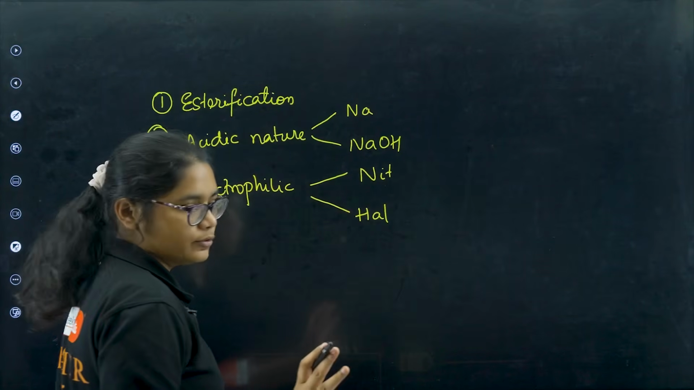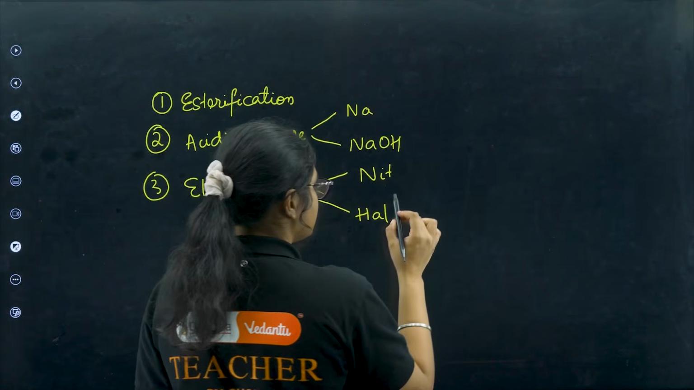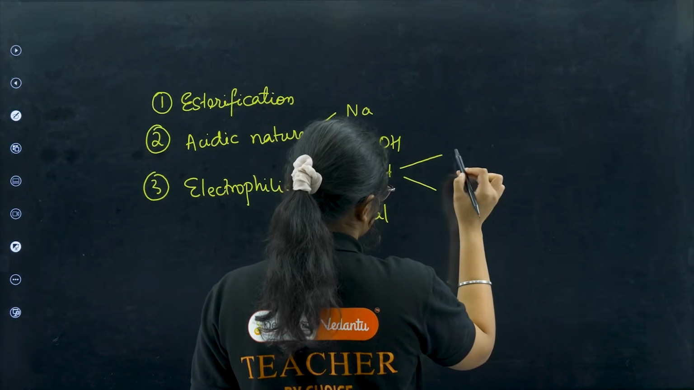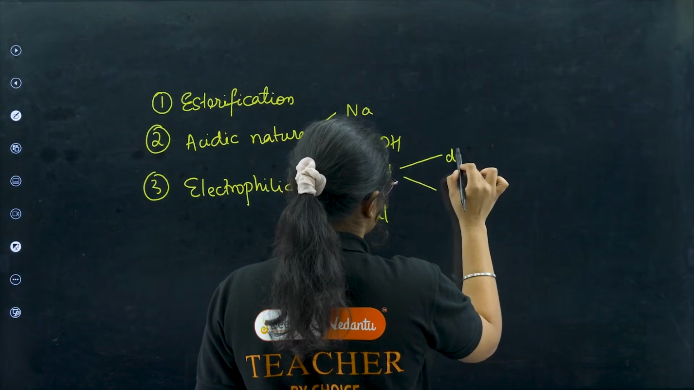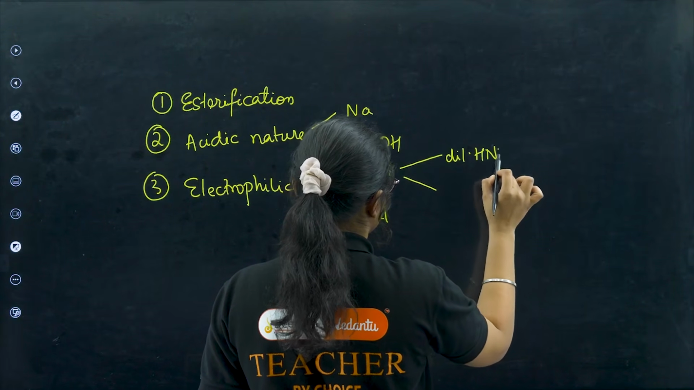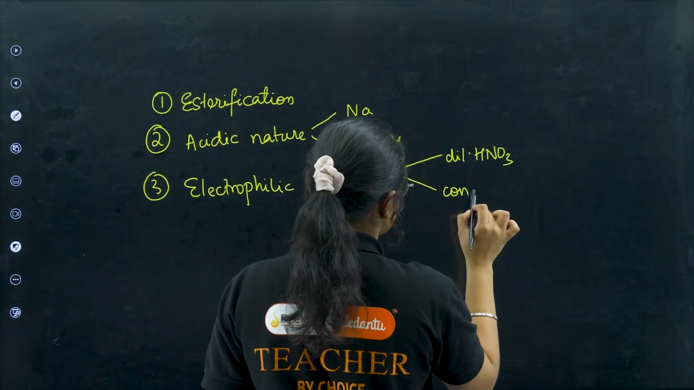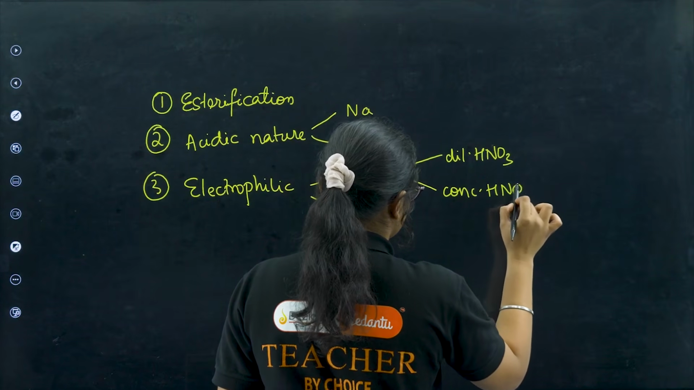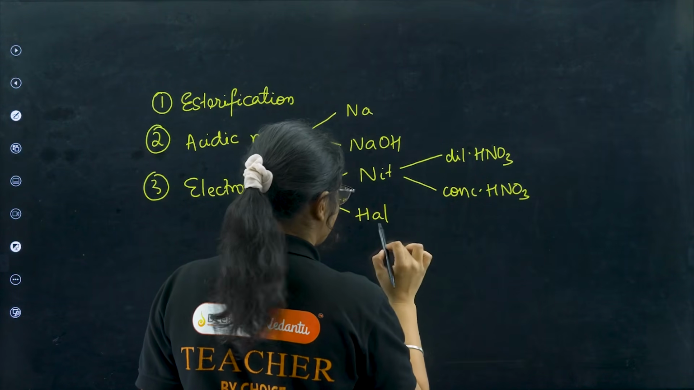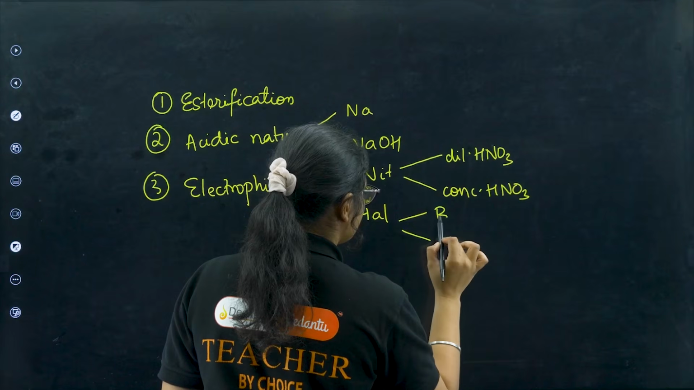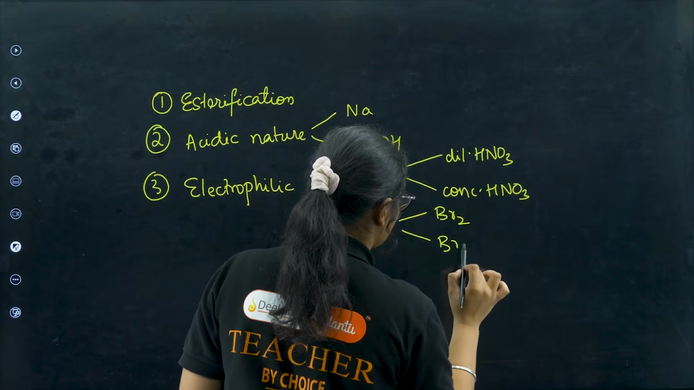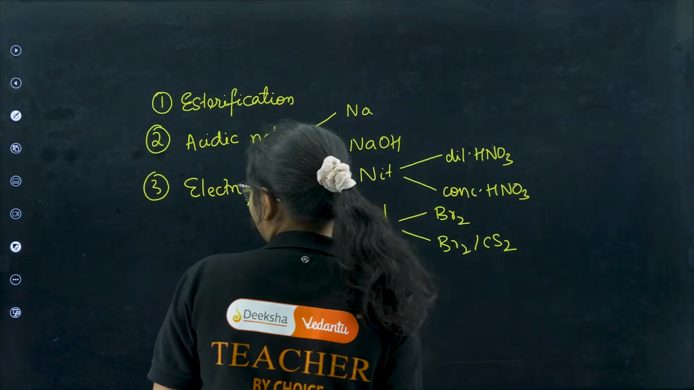So I am making short notes, I won't write the full words. For nitration, again I have two things. I should know that if I use dilute HNO3, what will happen? There will be separate products. If I use concentrated HNO3, all the substituents will be there at the same time. Here also I should know about bromine water and Br2 in CS2, right?